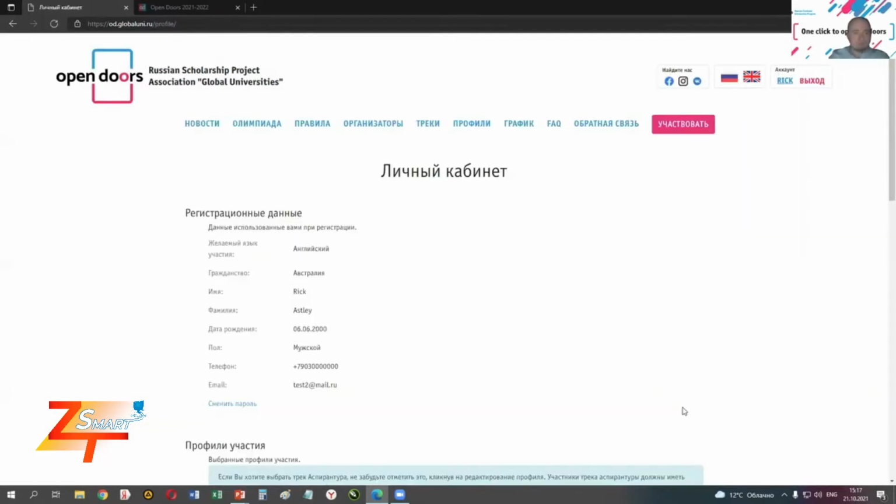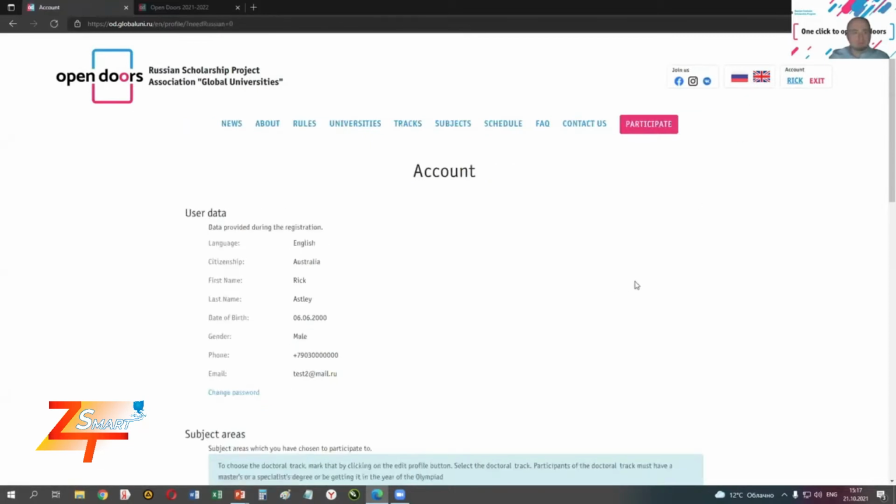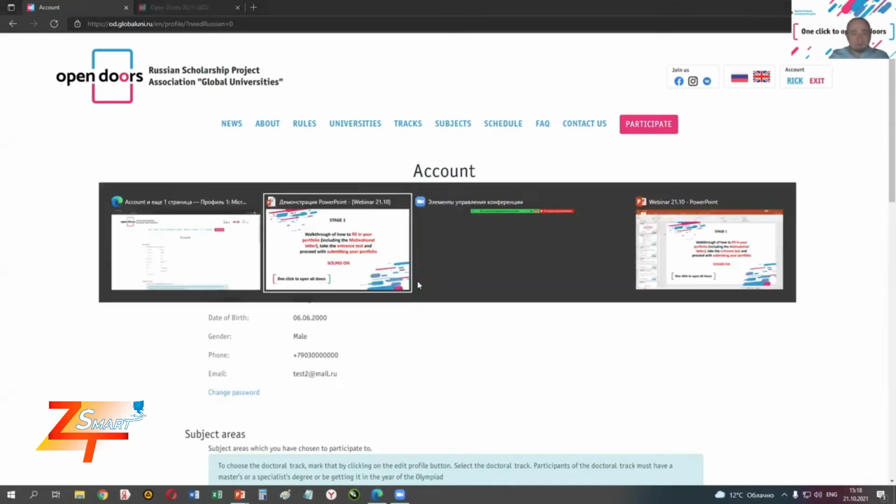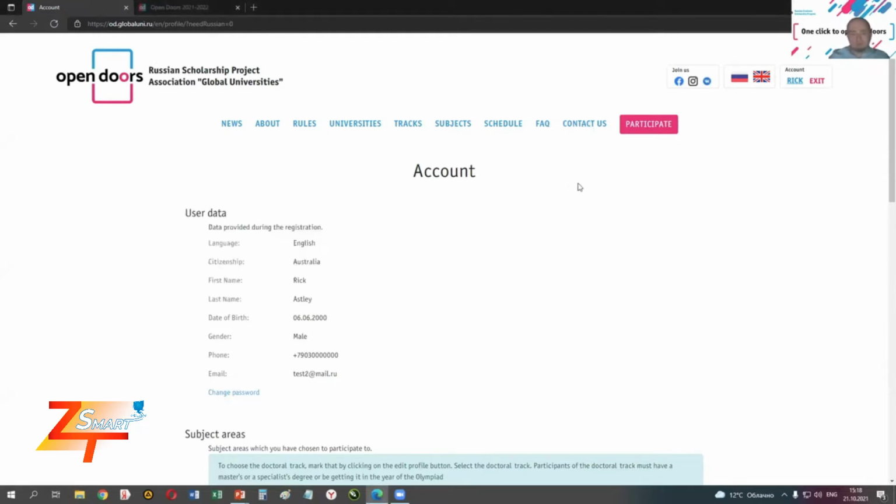And now we are inside your personal account. So this here is the personal info that you entered when you registered. You cannot edit it by yourself. So if you have any mistake in there, some typographical errors in your name or your last name or in your date of birth or anywhere, just contact us by the email address that I provided earlier, or here, or through our social media, and we'll change it for you.